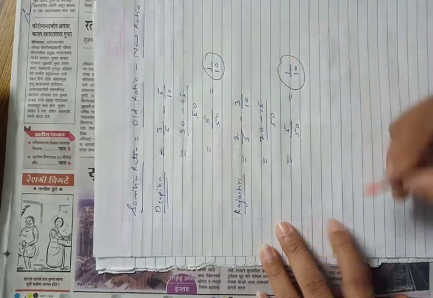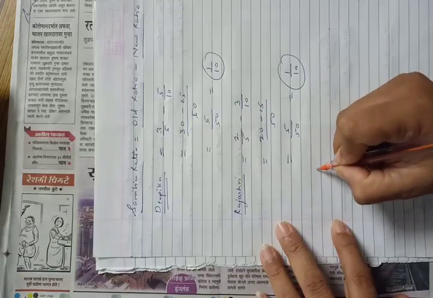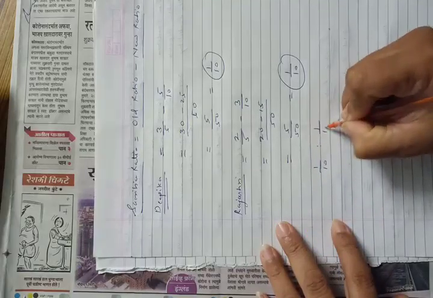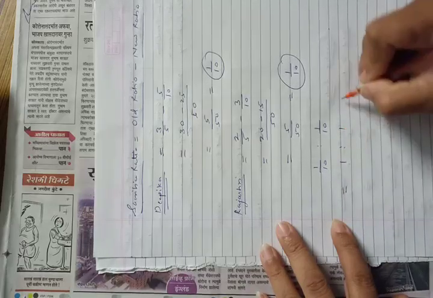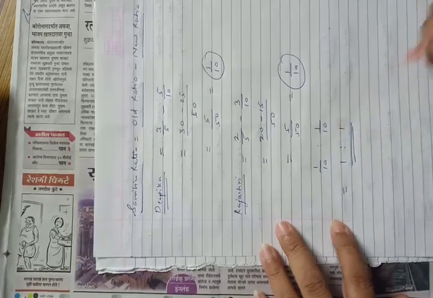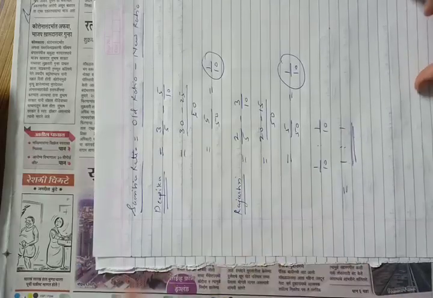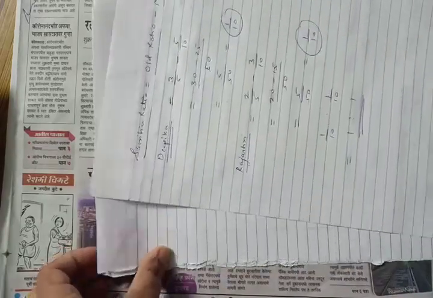So their sacrifice ratio is 1/10 is to 1/10, that is 1:1, that is equal. So their sacrifice ratio is equal. We have calculated sacrifice ratio.